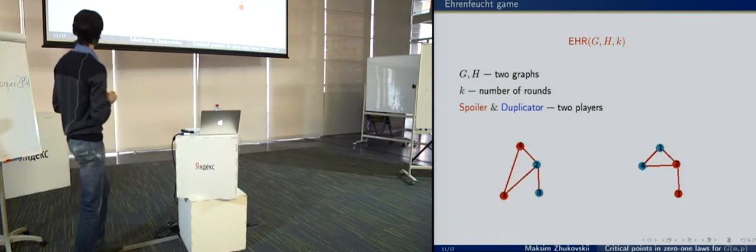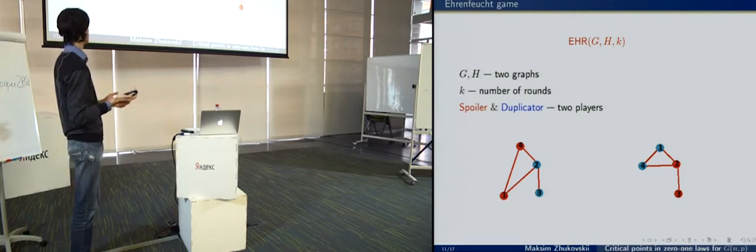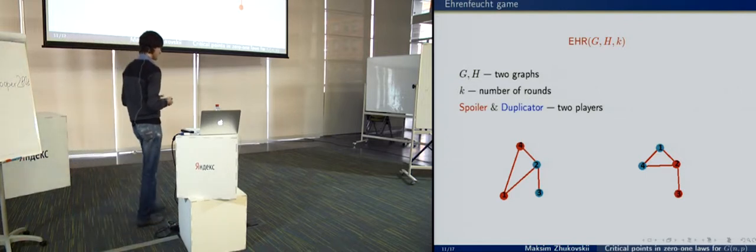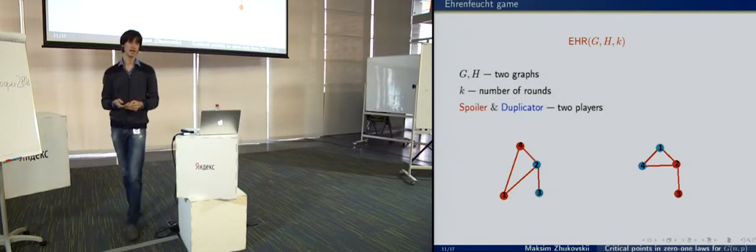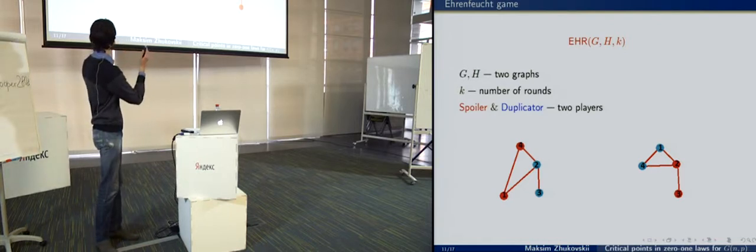So we see that these subgraphs are isomorphic, and then duplicator wins. And we say that duplicator has a winning strategy if he always wins. So he has a winning strategy independently of the strategy of spoiler.